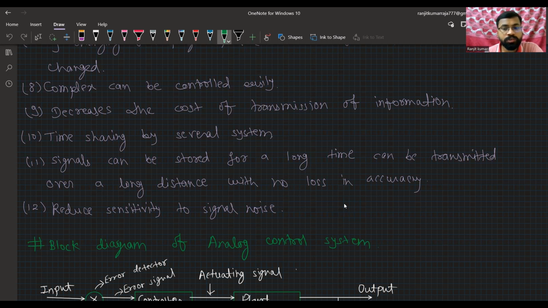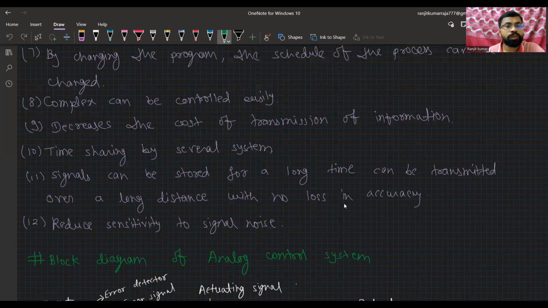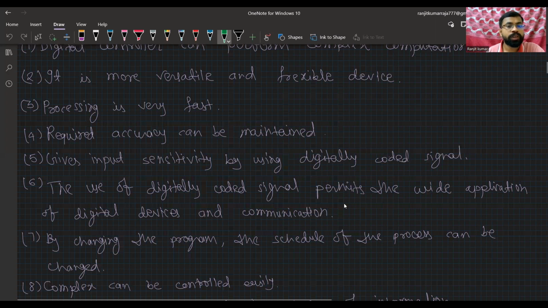After that, the signal can be stored for a long time. Of course, we can store the signal for a long time, and we can also transfer this signal over long distances without losing the signal information. Okay, reduced sensitivity to signal noise. These are the advantages of digital control system.